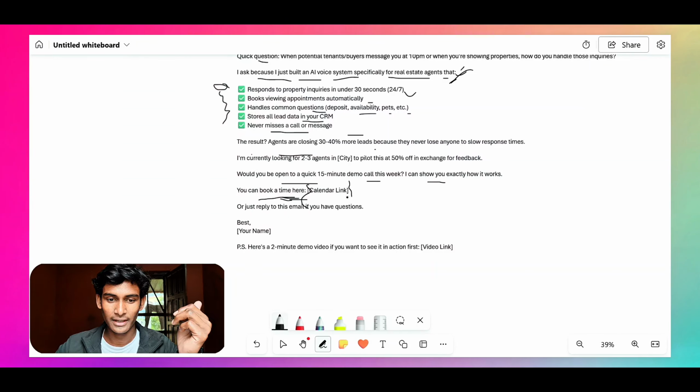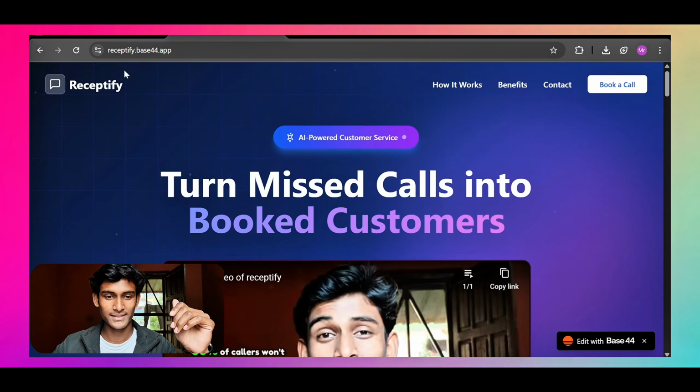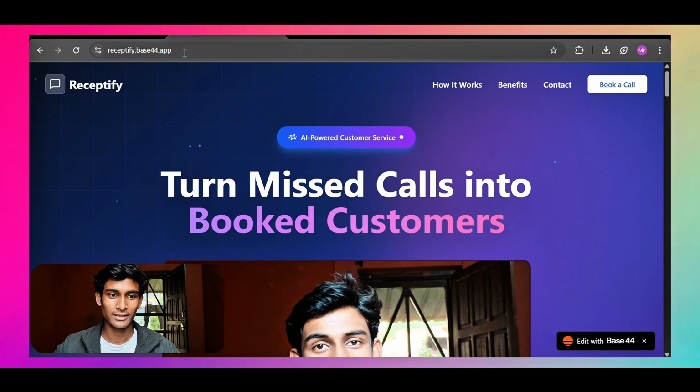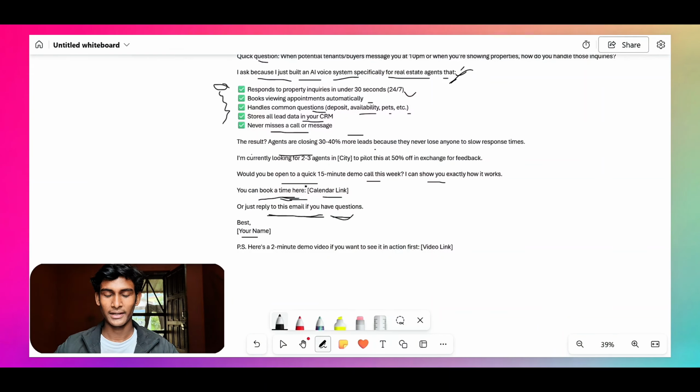So here we're going to add our calendar link or whatever you guys use. I'm going to use a landing page that I built for my agency. I'll show you in a second, or just reply to this email if you have any questions. So we are going to add this one, and at the last we are going to add our agency name or your name. And if you have any video where you explain your services and the pain points of businesses, then you can of course add it here. But in my case, I'm going to enter the landing page that I've built for my agency, as you can see here, and I'm going to enter this exact landing page right here in the place of the city, right?